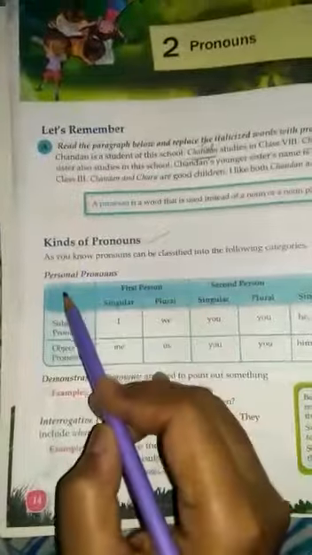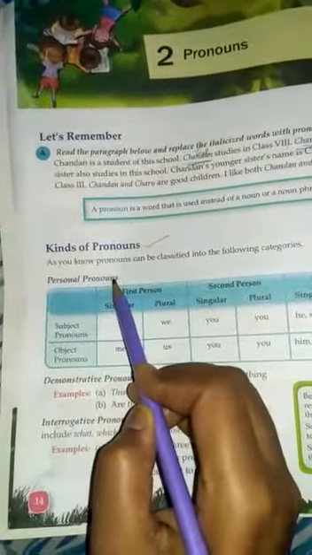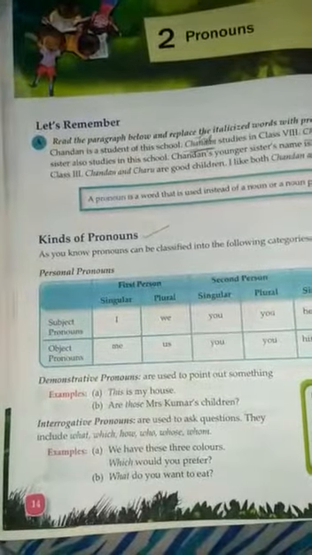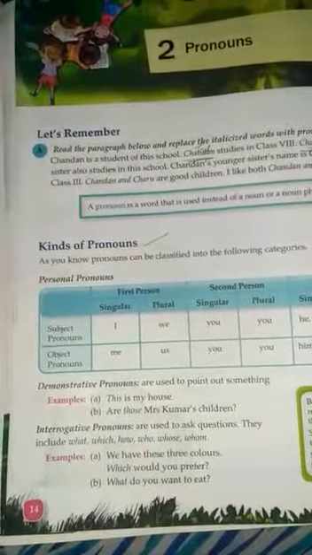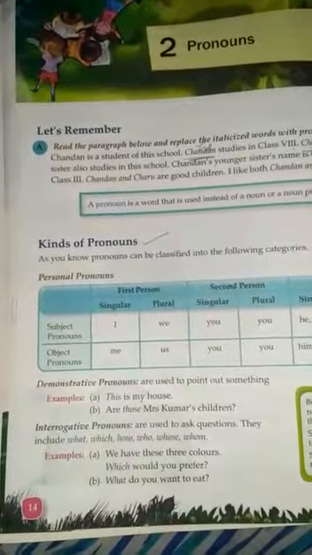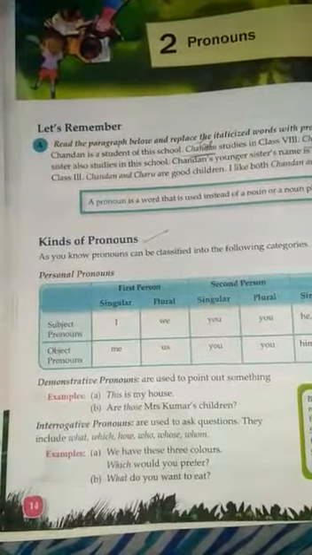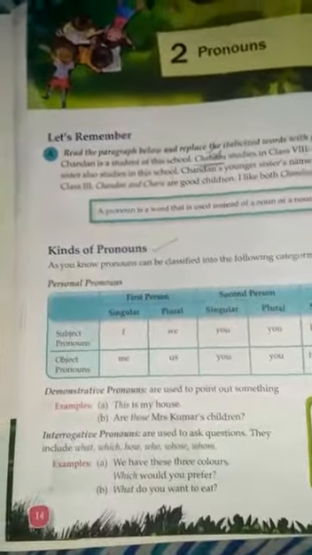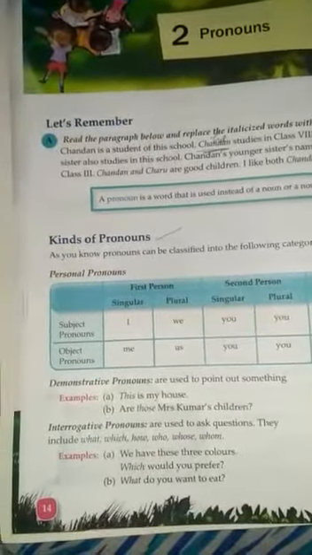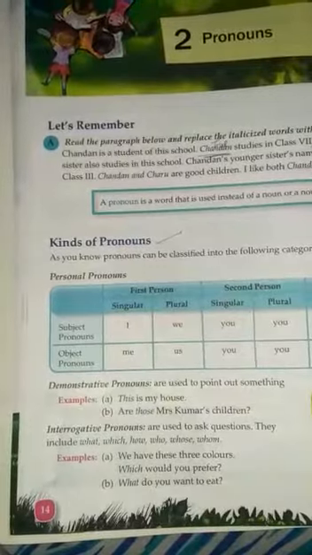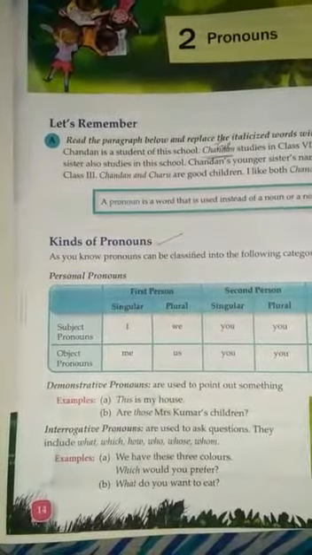So first one is personal pronouns. So what is a personal pronoun? Personal pronouns are used as the subject or the object in the sentence. It means in any sentence, the word used for subject or object is called a personal pronoun.